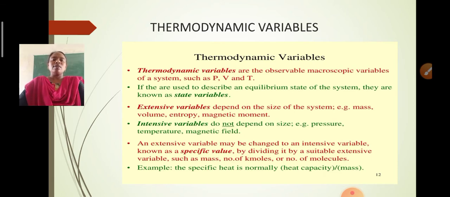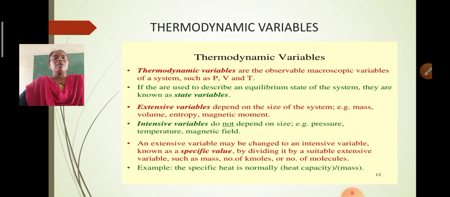Coming to intensive variables, they do not depend upon the size, for example pressure, temperature and magnetic field. The extensive variables may be changed to intensive variables, which is known as a specific value. We should only remember that these extensive variables can be converted into intensive variables, which we call specific values, by dividing by suitable extensive variables such as mass, number of moles and number of molecules. So we can give the specific value as specific heat, that is heat capacity per mass.